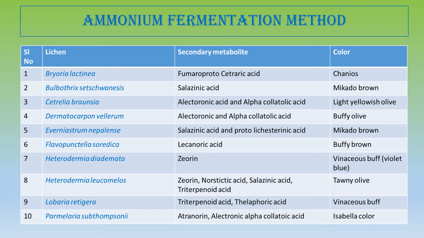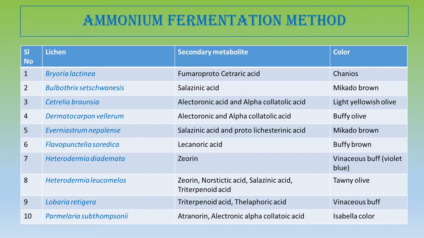Ammonia fermentation method. Now, before I start the various methods, I should say that the very beginning process is the same. That is, the lichens are collected and cut into pieces. Then they are ground, and then they are seeped in chemicals with continuous stirring, either in a wooden bath or a stone bath.